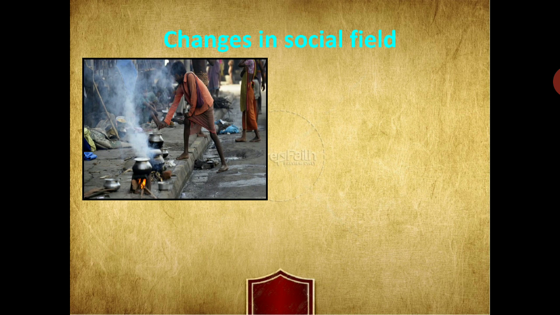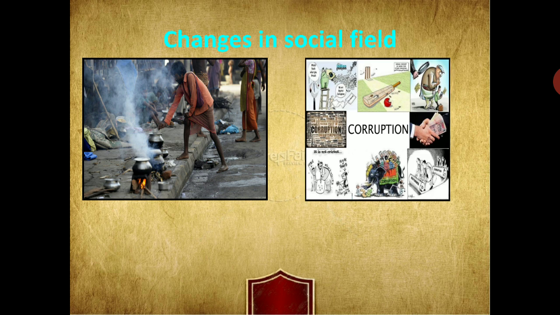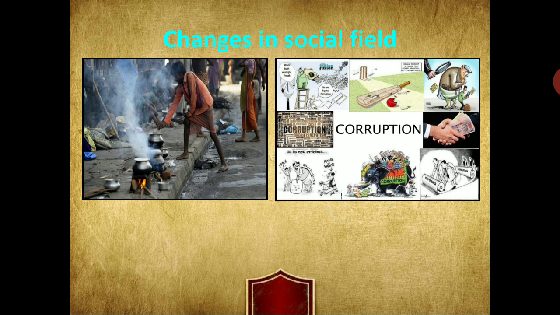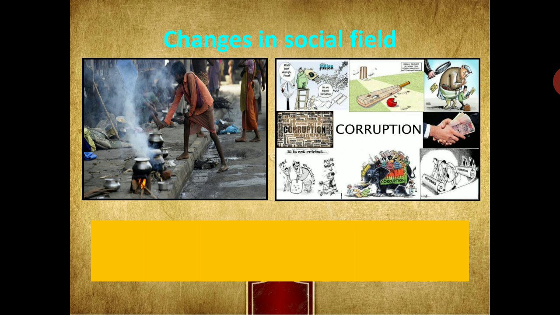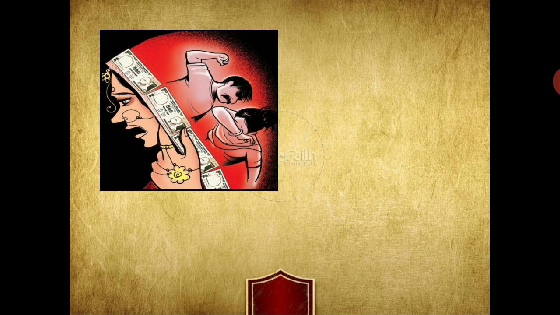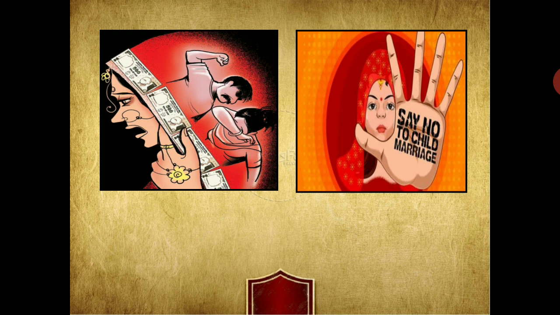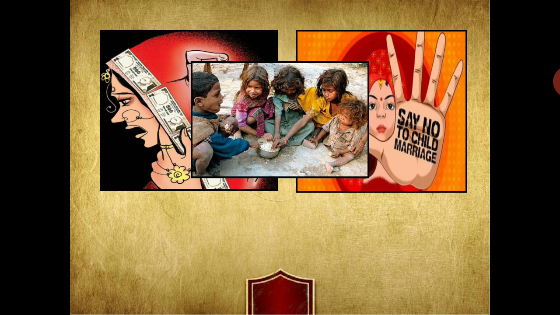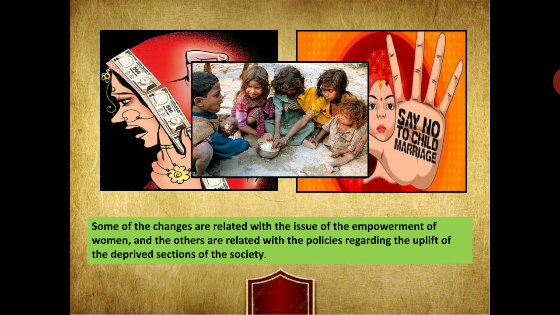During this period, there were major changes in the social field in India. Now, as we can see, in earlier times we were afflicted with a number of problems in our society, such as poverty, child marriage, dowry, etc. Some of the changes are related to the empowerment of women, and the others are related to policies regarding the upliftment of the deprived sections of society.